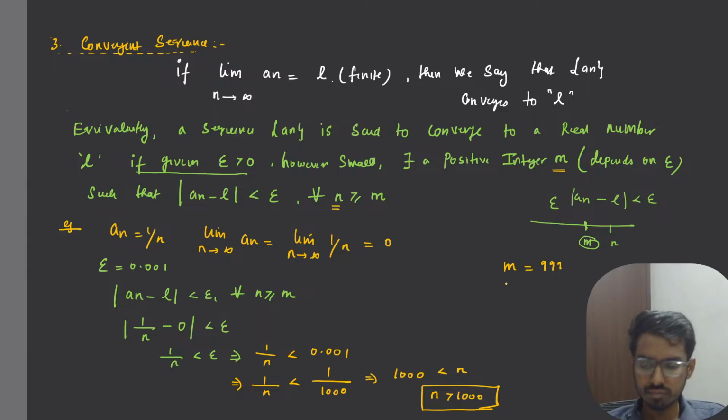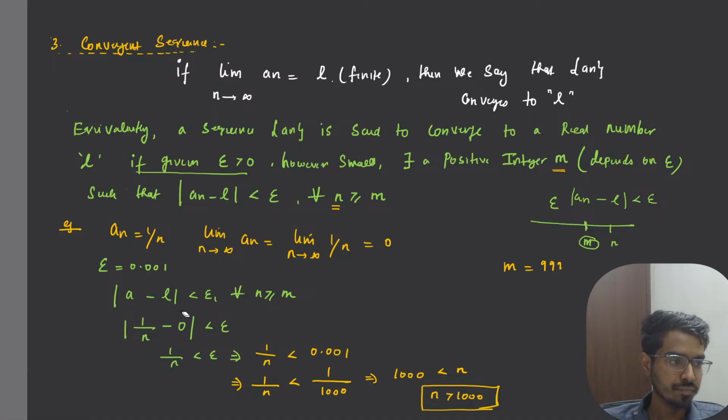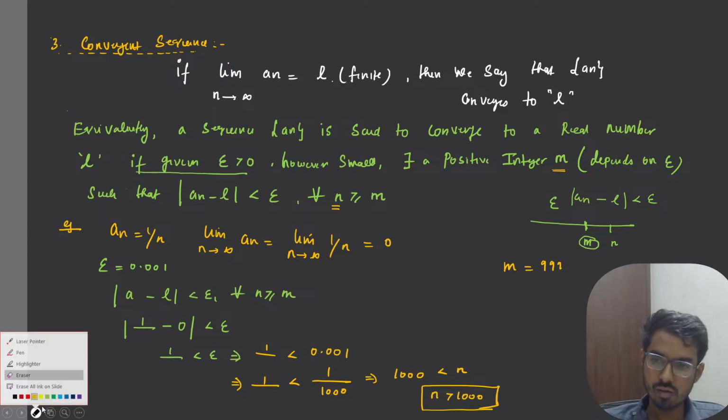I have made some notation error. a_n is 1 by n here. So there exists a positive integer m depending upon epsilon. Okay, so for finding m, let us put this as a_m, then it will be clear, I think. Just a minute.